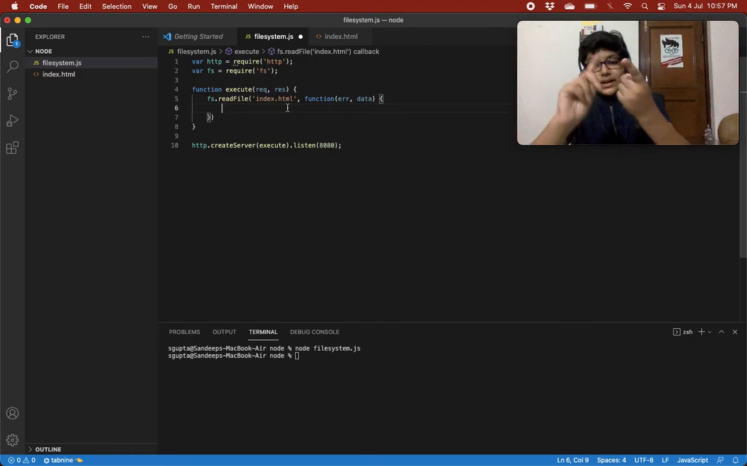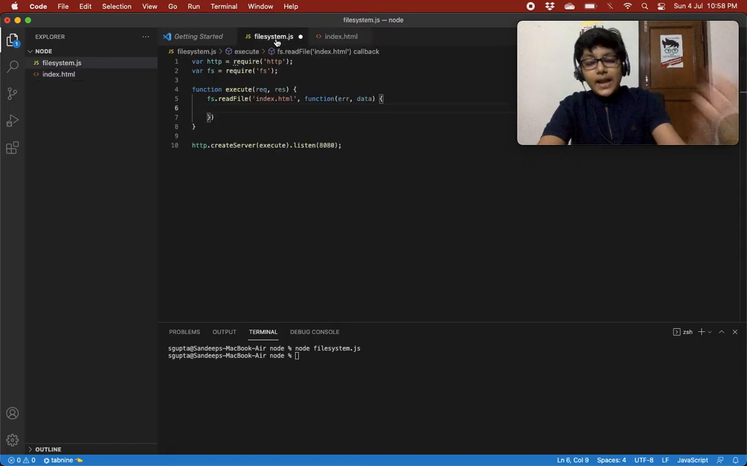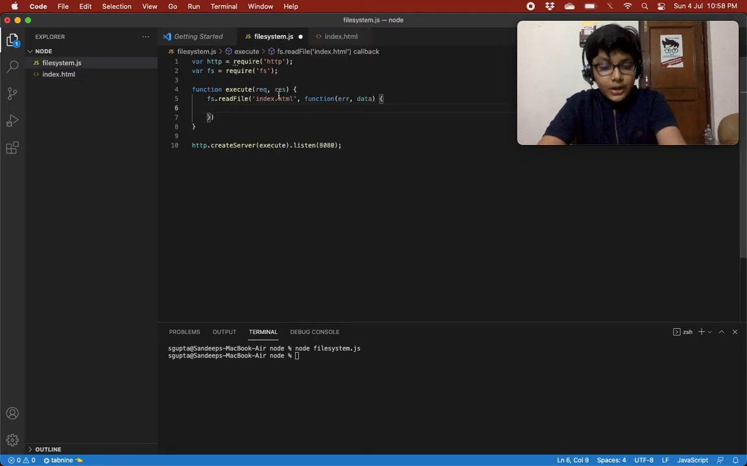So it would get error if there's an error, and it would get all the data. What is data? It is all this content in this file. So it would get data that we can show. How will we show that?